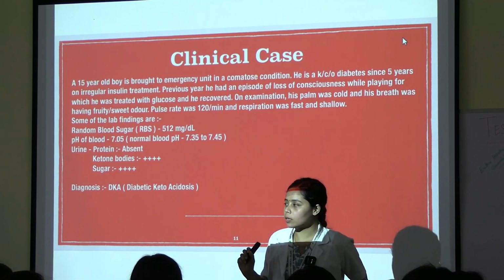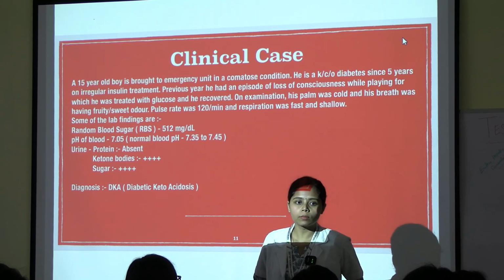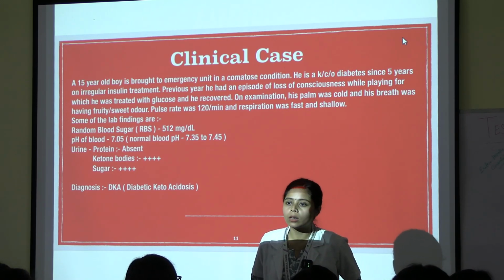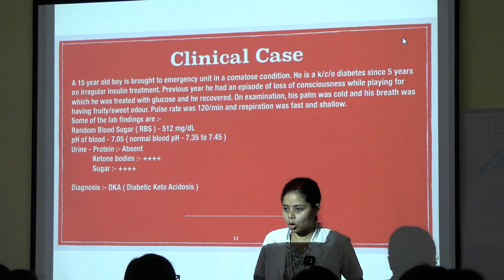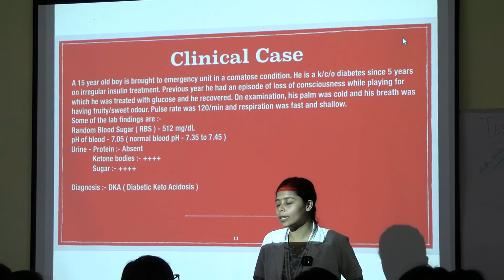That's why we give a range for it. Now, suppose the pH of a patient is 7.38, what will you say? Is it acidic or alkaline? It's less than 7.4, so it will be acidic.